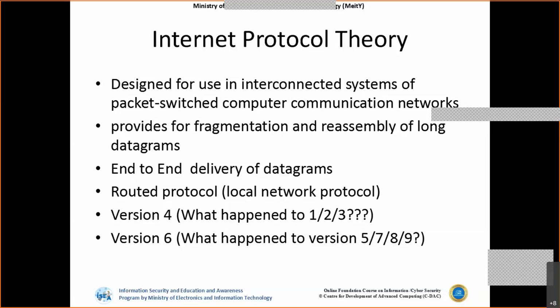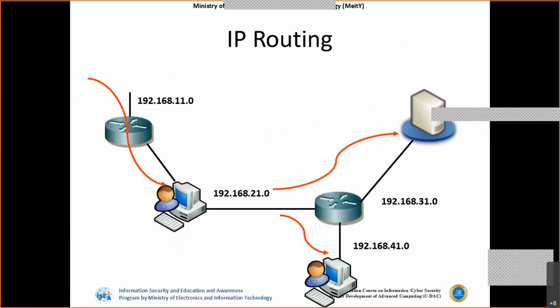But most prominently, we use 4 and 6. 4 was already in use, and 6 is the current one we are trying to use. And as we discussed with IP routing, we need to transfer the packets from one network to the other network using the best path or the least hop path. That is where we generally use IP routing.